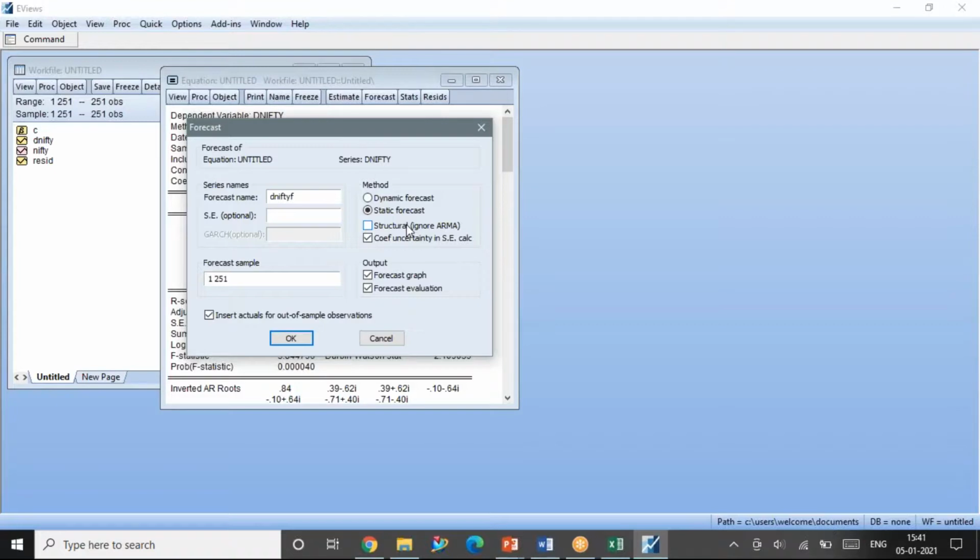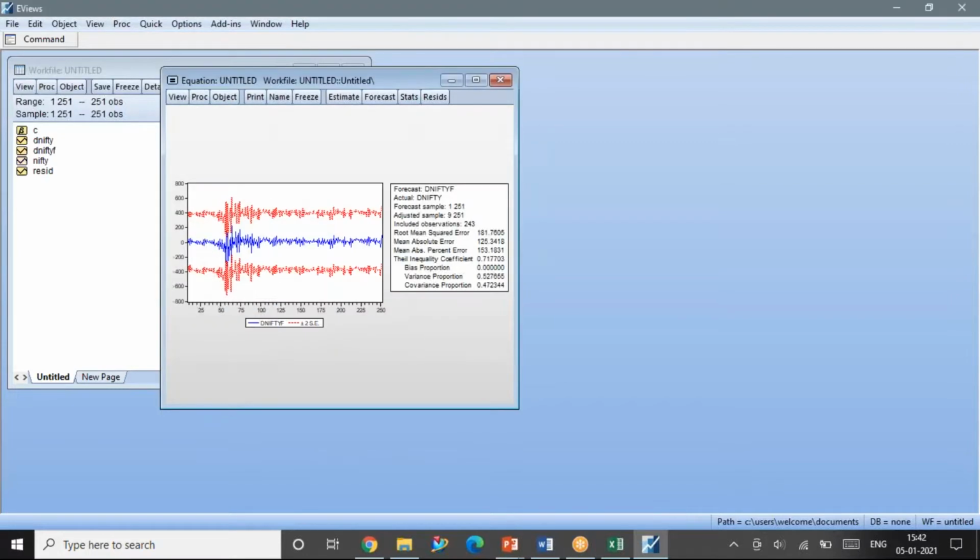If it is AR5, the first term being AR5, I will be able to predict the next 5 values. So based on the lag values, it gives us space for predicting. So I'm going for a static forecast. And one more thing: when you go for a dynamic forecast, the errors will increase, because it takes the forecasted value to predict the next forecasted value. When there is an error, you will not have control over that. So I'm going for a static forecast, and I say okay.